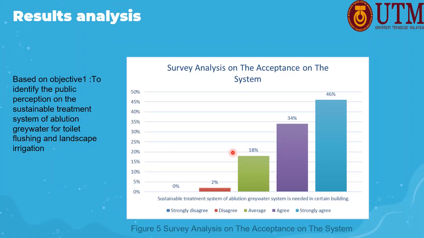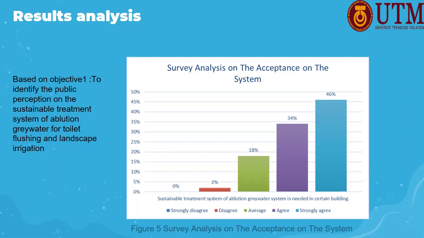Next, for the results on acceptance of the system, about 46% of respondents agree that ablution greywater treatment is needed in certain buildings. So it should be implemented, especially in huge buildings that consume high water supply. Only about 2% of respondents did not agree.